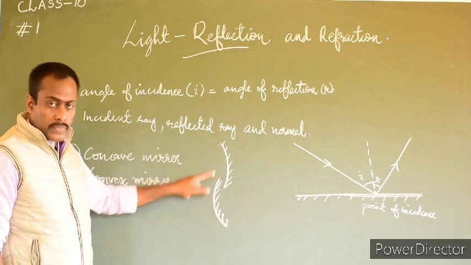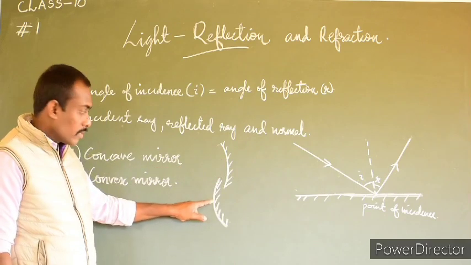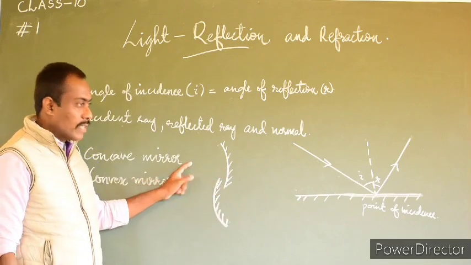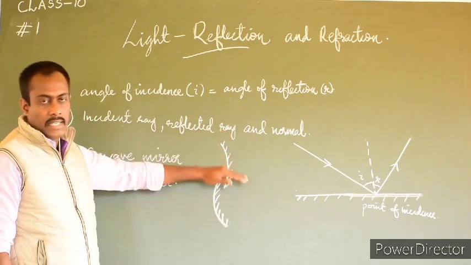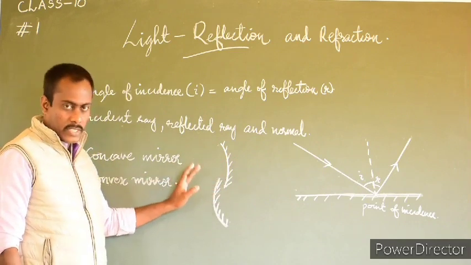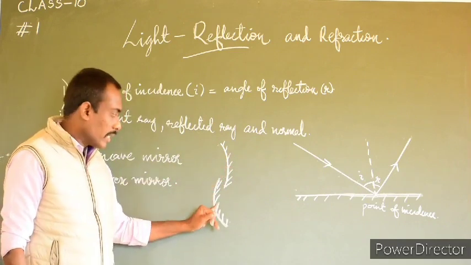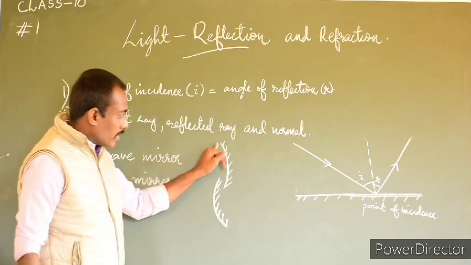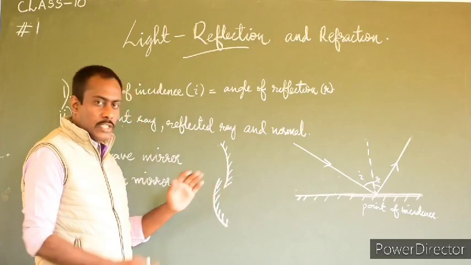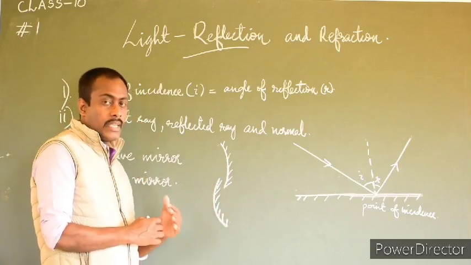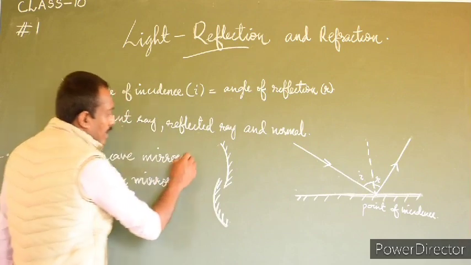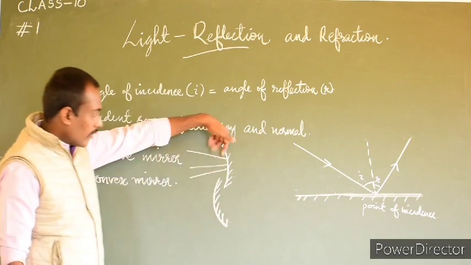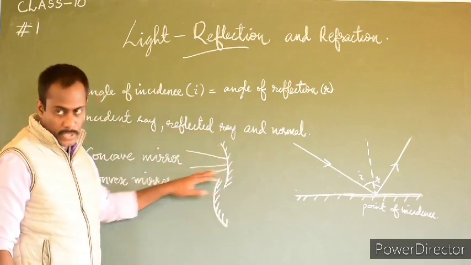And these two spherical mirrors reflect light in two different ways. On the basis of the way in which they reflect light, they are known as converging mirror and diverging mirror. And how does it happen? We know that since the reflecting surface of a concave mirror bends inwardly, the light that falls on the concave mirror will converge at a point.